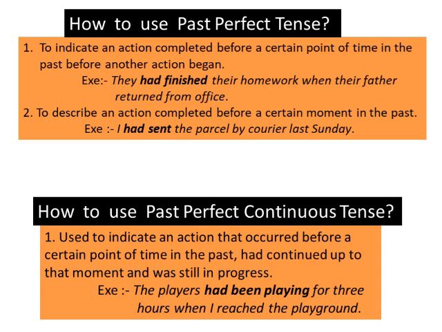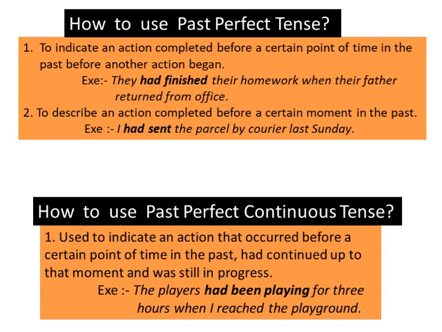Now the fourth form is past perfect continuous tense. So basically it is also used to indicate an action that occurred before a certain point of time in the past and had continued up to that moment and was still in progress.